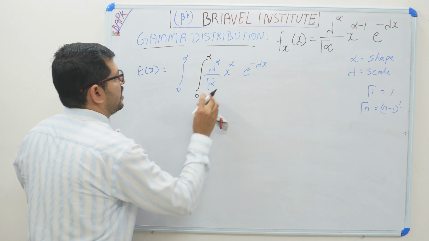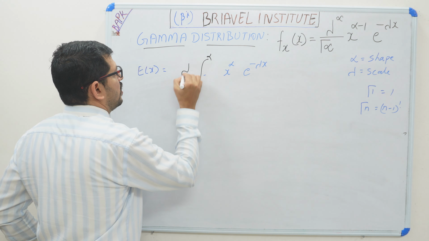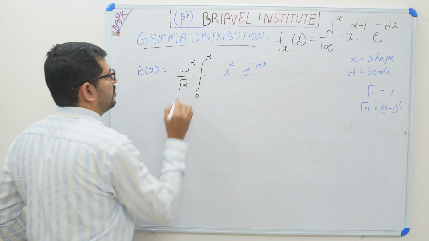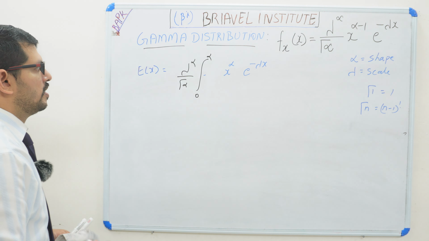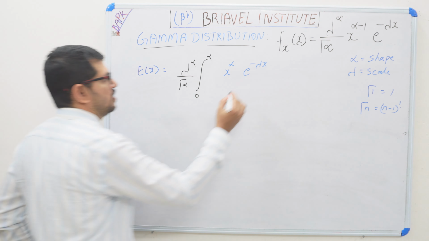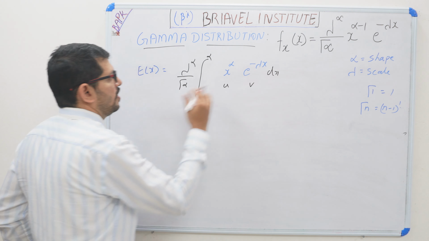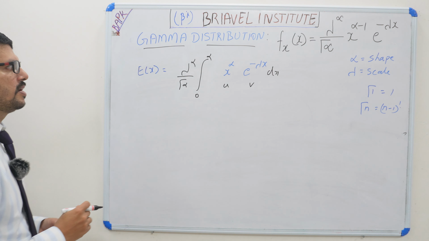And we can take this 0 to infinity. Alpha and lambda we can take out. So we got x raised to alpha e raised to minus lambda x dx. How to integrate? This is a function u and v. Previously we integrated the same way.